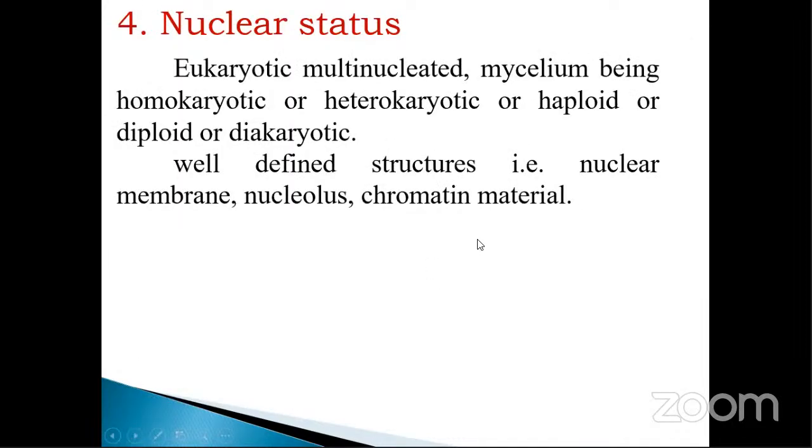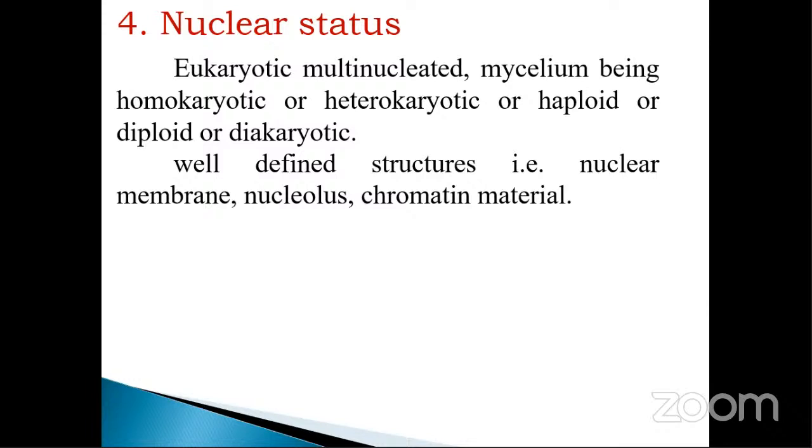Next one, nuclear status. What is nuclear status? These fungi are eukaryotic and multinucleated. Mycelium being homokaryotic or heterokaryotic, haploid or diploid, or dikaryotic.